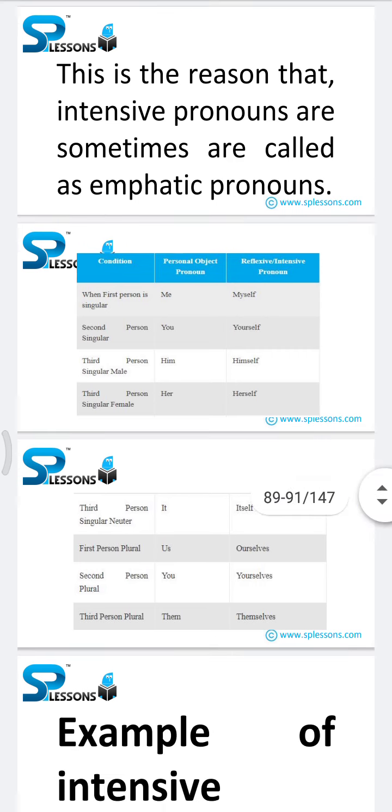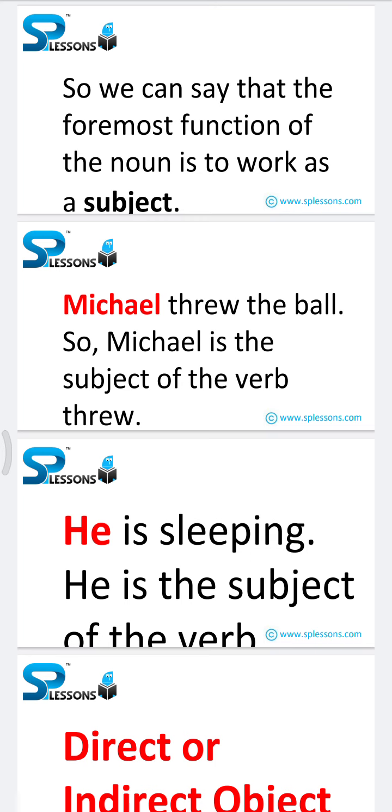The functions are: as a subject of the verb, as a descriptive to another noun, as an object to the verb, as an object to the preposition, as a complement of the verb. The first function of a noun is subject of the verb. All sentences have subjects which tell the reader what the sentence is all about. The subject is a noun, so we can say that the foremost function of the noun is to work as a subject. One example is Michael threw the ball. So Michael is the subject of the verb throw. He is sleeping. He is the subject of the verb.